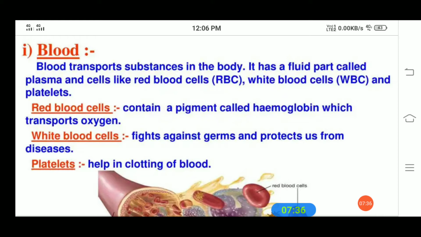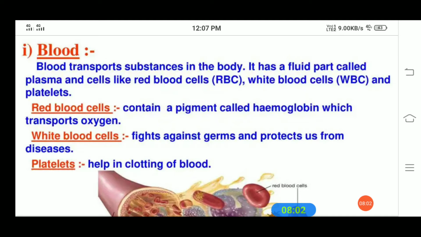So red blood cells, white blood cells, and another one is what? Platelets. These three are present in the blood. These cells are suspended in the blood, and they perform different functions. Red blood cells transport oxygen and also make the blood appear red in color.